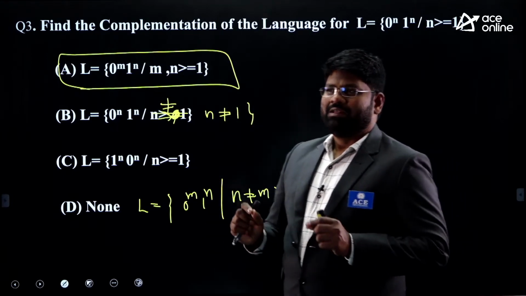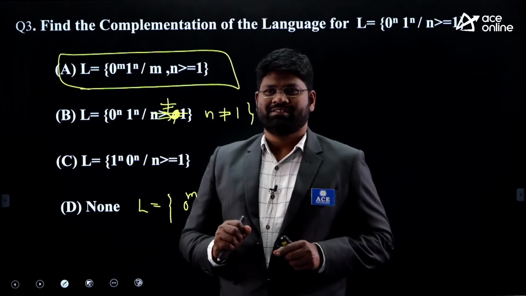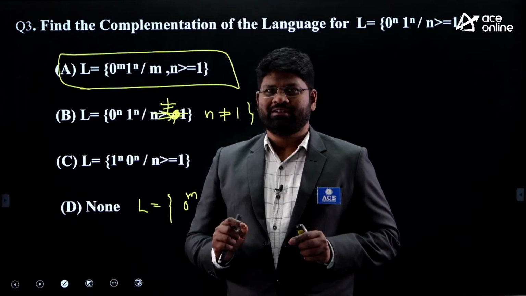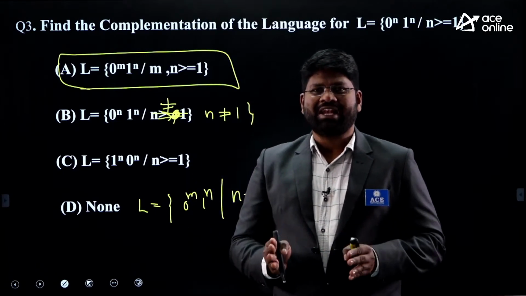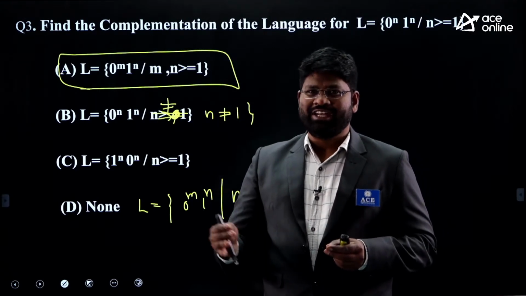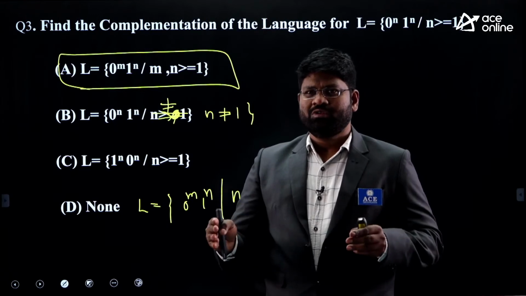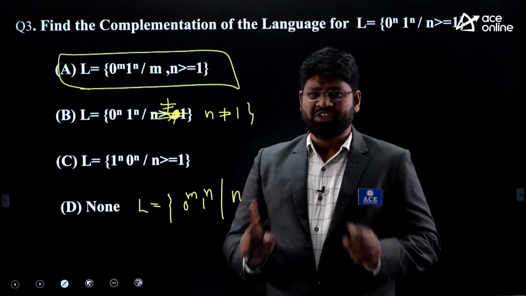The main objective to identify the complementation is that you have to look at the language statement first. List out the members of the language starting from the very first string up to length 3, length 4. You do all the member listing perfectly. That is the first job you have to do.